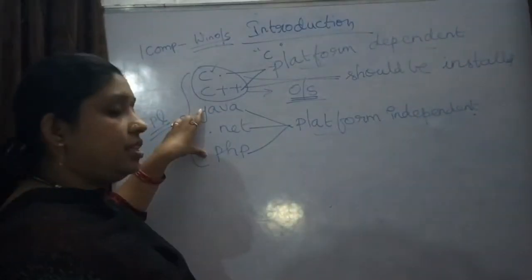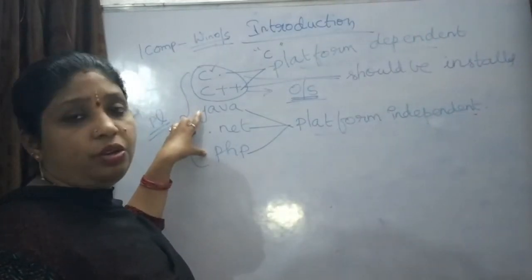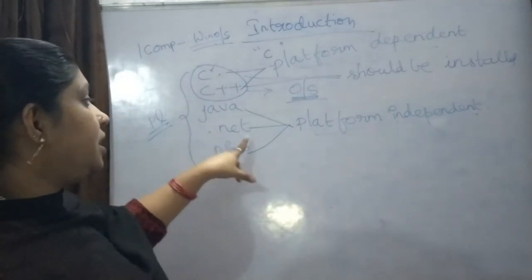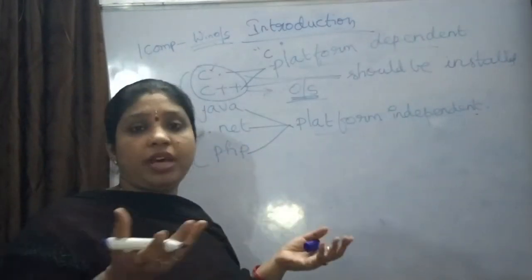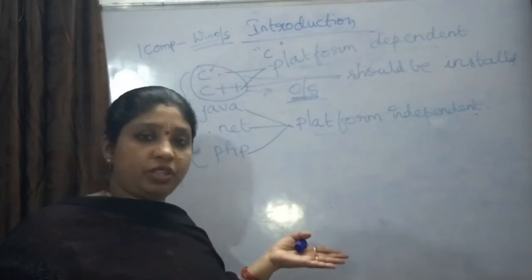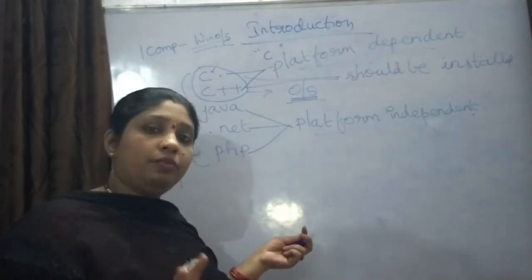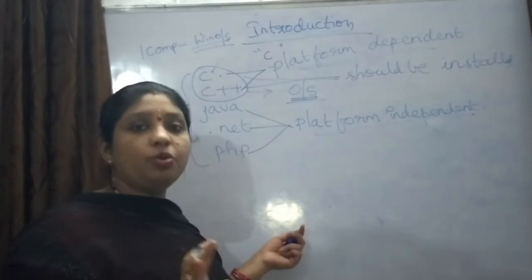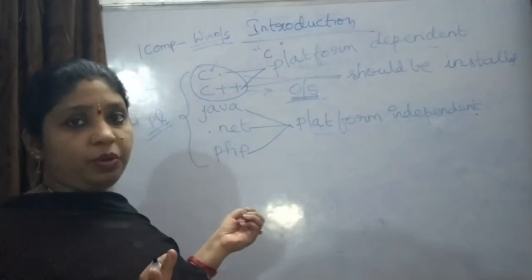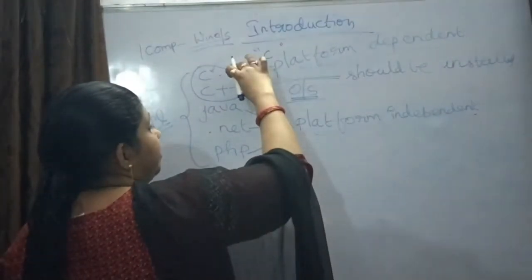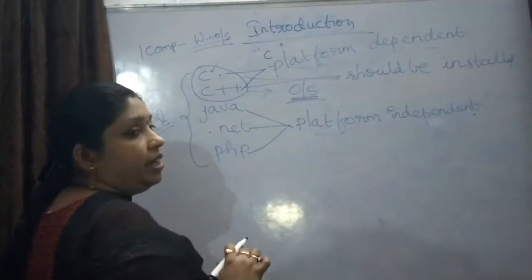For these three, there is no need of installation. That means they don't have any platform, no software is needed. Directly you can work in the system. Now you have understood platform dependent and platform independent.